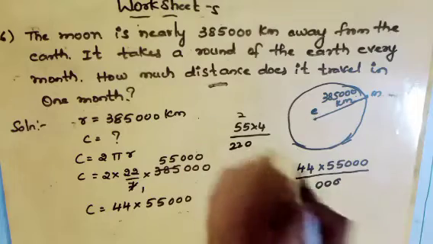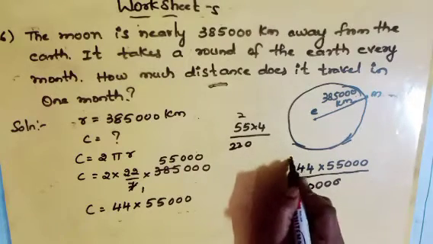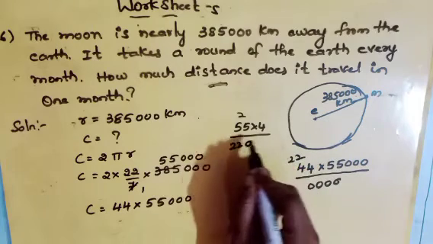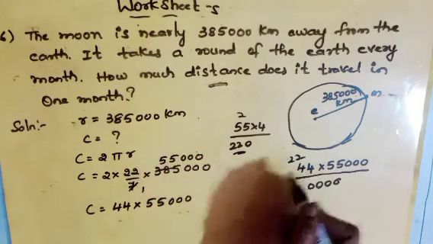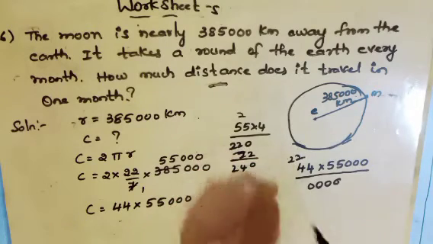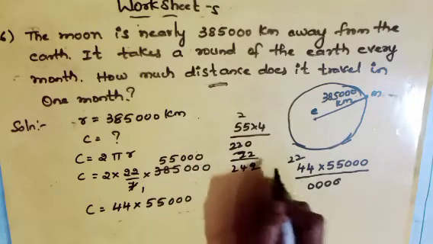So 0, 22 carry I'll give. Next 5 4s are again 20, 20 plus 2, how much? Let us add. After multiplication what we'll get means 242.